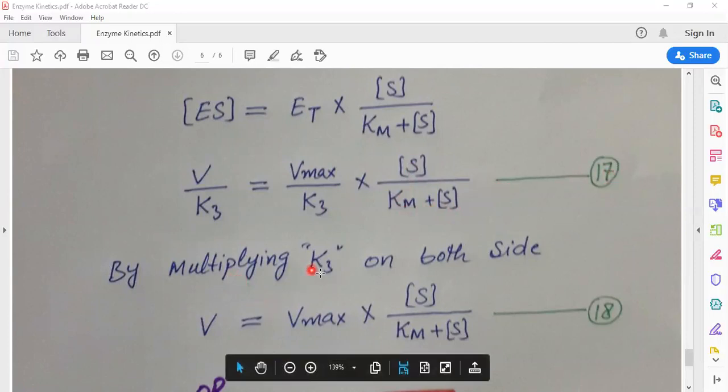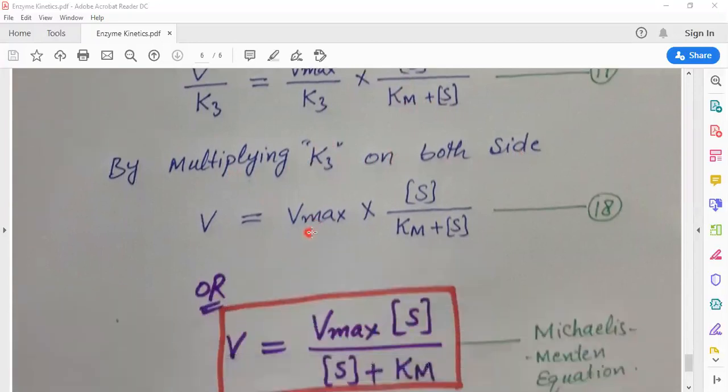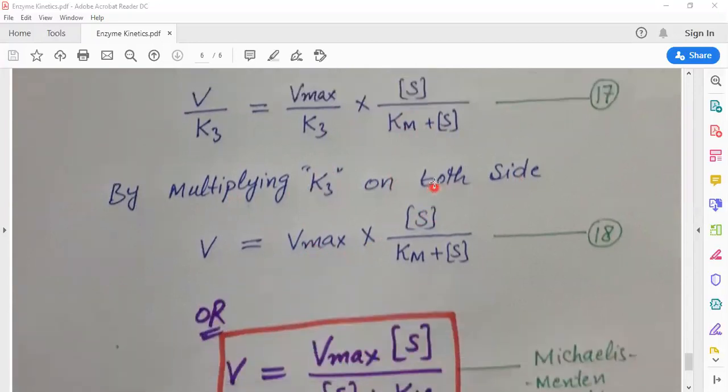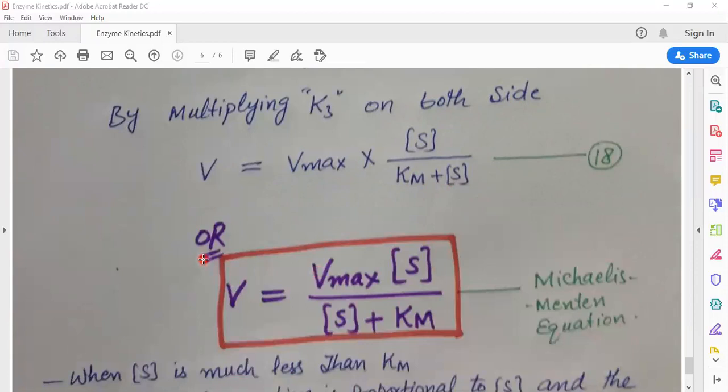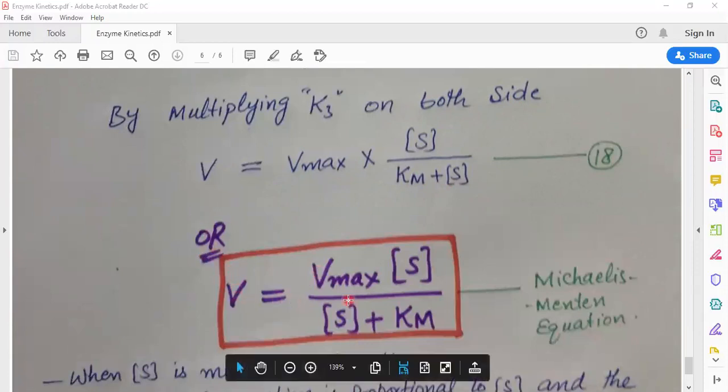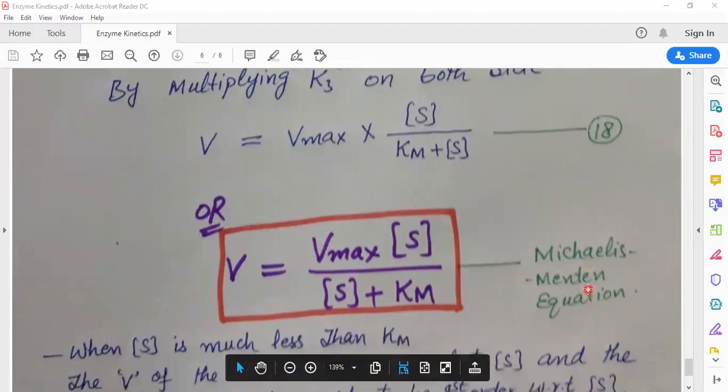By multiplying K3 on both sides, we can write V is equal to Vmax into substrate concentration divided by Km plus substrate concentration. This is equation 18. By rearranging, we can also write V is equal to Vmax multiplied by substrate concentration divided by Km plus substrate concentration. This is called the Michaelis-Menten equation.